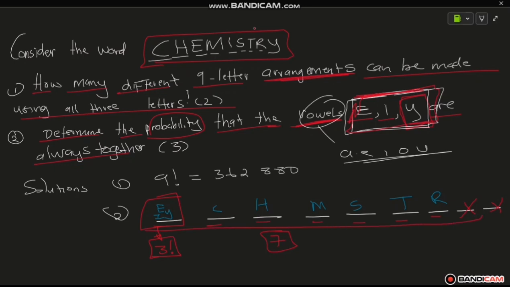Then apart from these 3, we have 6. Altogether there are 7 spaces. If we separate the 3 block from the other blocks, we're going to have 6. Therefore, altogether we have 7 factorial multiplied by 3 factorial, the block having 3 vowels. Then 7 factorial is 5040. Then for 3 factorial, we're going to have 6 right here.